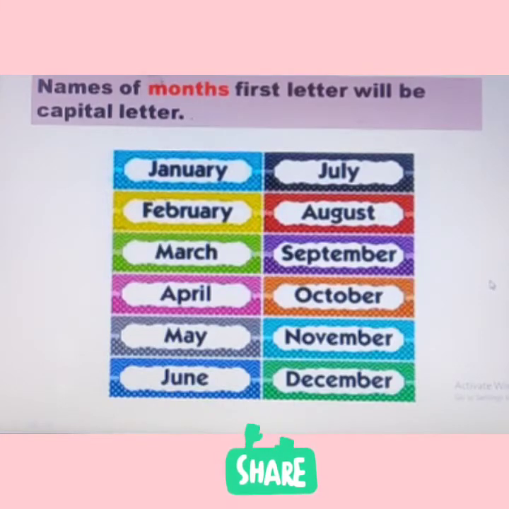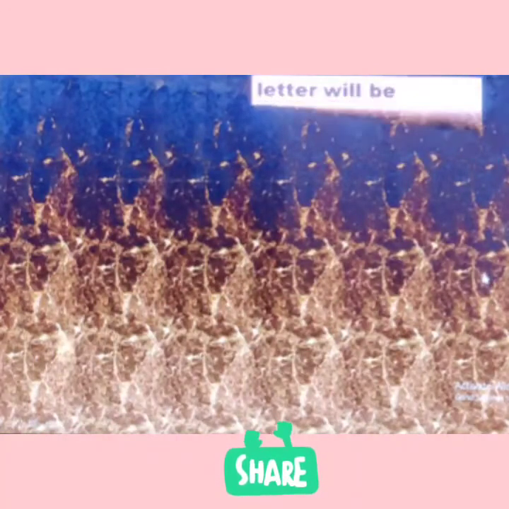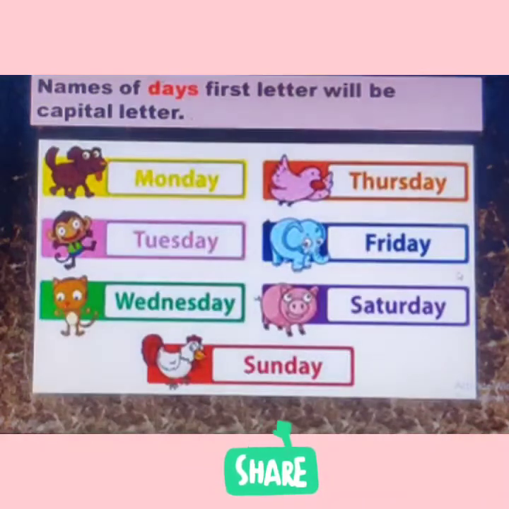The next one is names of days. Whenever you write the names of days, you have to write the first letter with a capital, isn't it, children? See, Monday, M is capital. Tuesday, T is capital. Wednesday, W is capital. Sunday, S is capital. The starting letter of all the days' names must be written in capital letter.